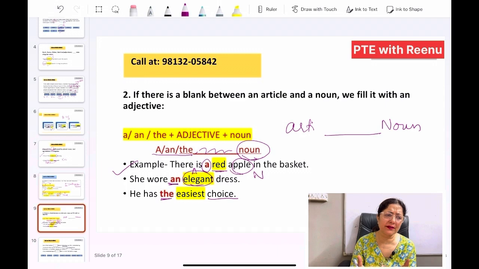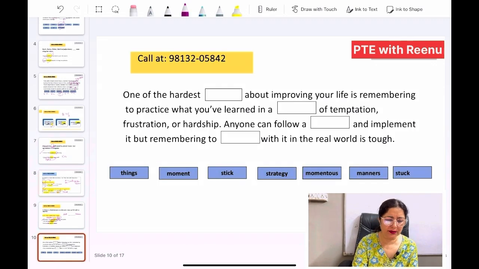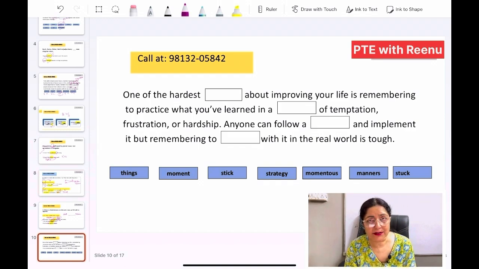And we have read this rule that with the, mostly we use the superlative degree, that is the third degree of the adjectives. Now let's apply these rules in one of the exercises. Now first is one of the hardest. So we read that with one we will be using a plural noun, but the verb agreement would be singular.